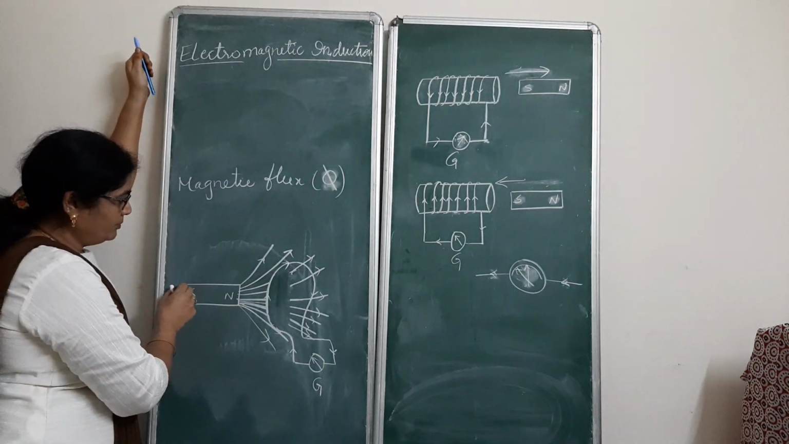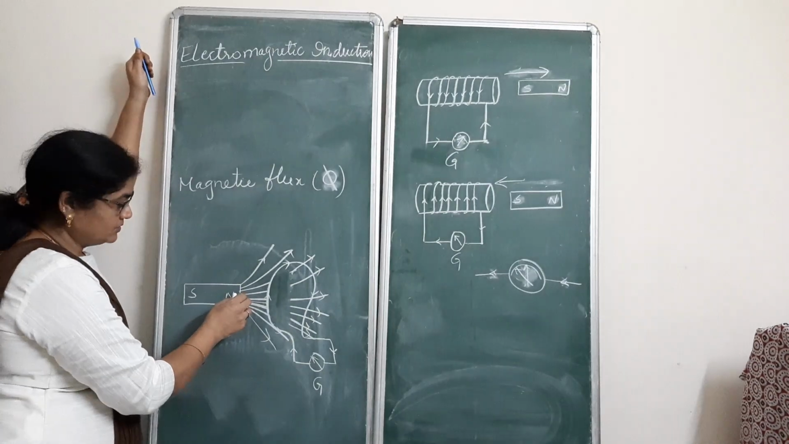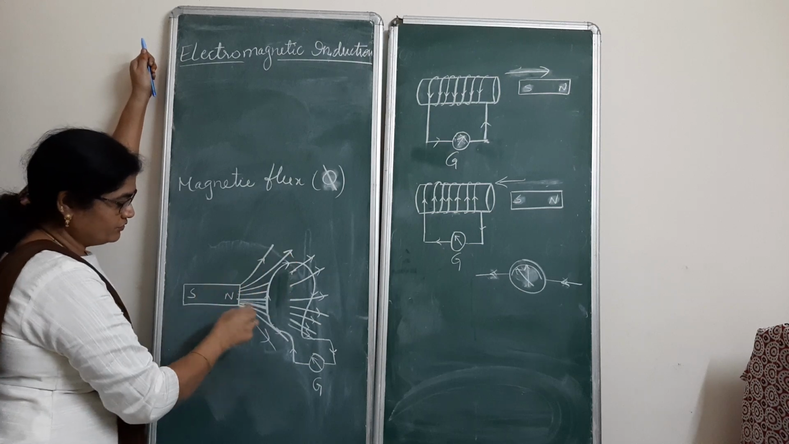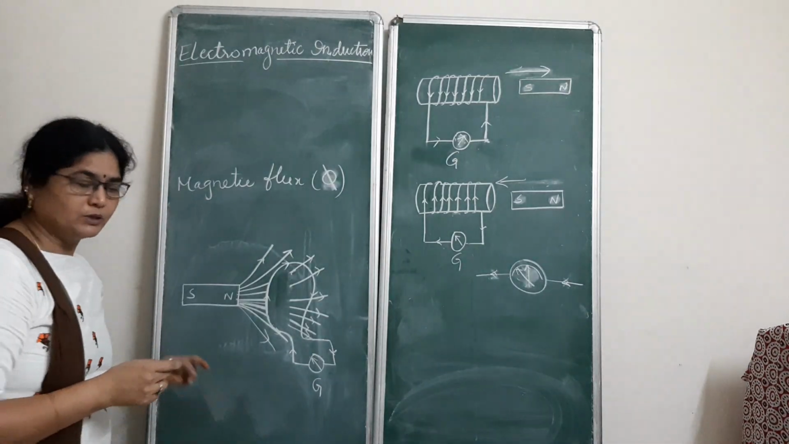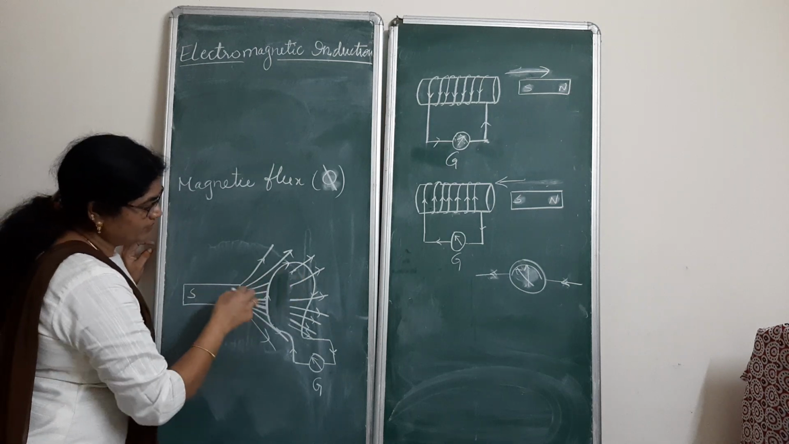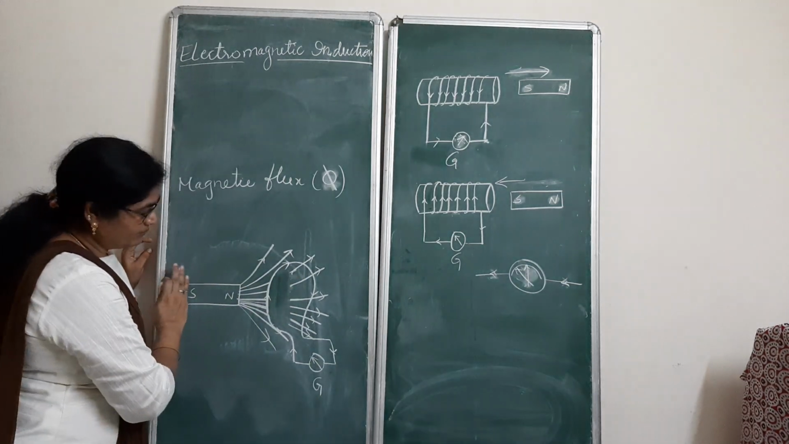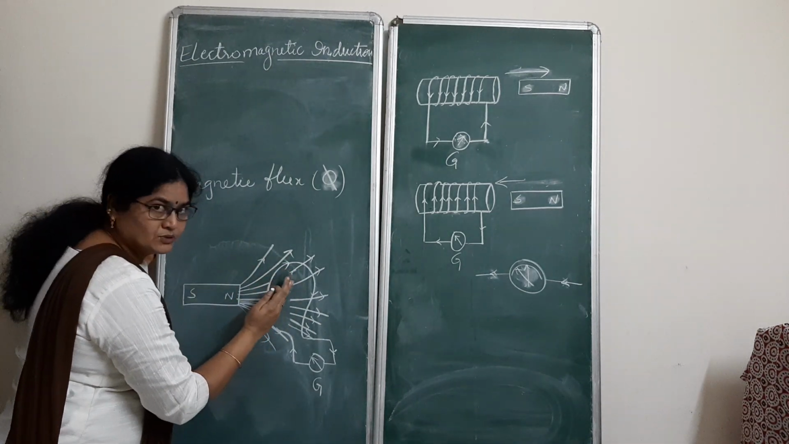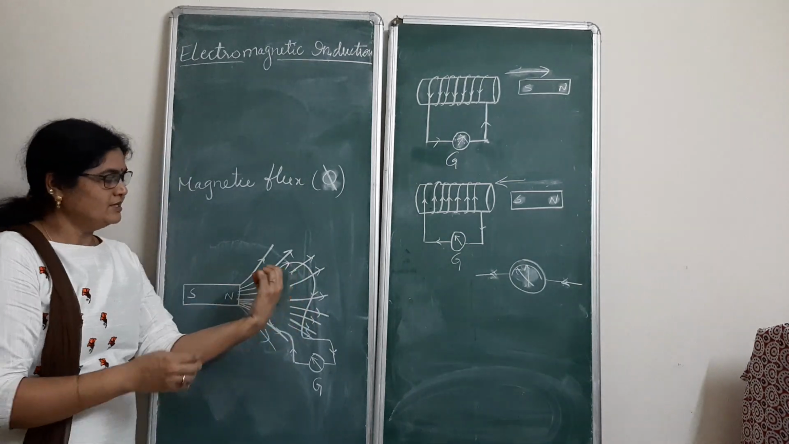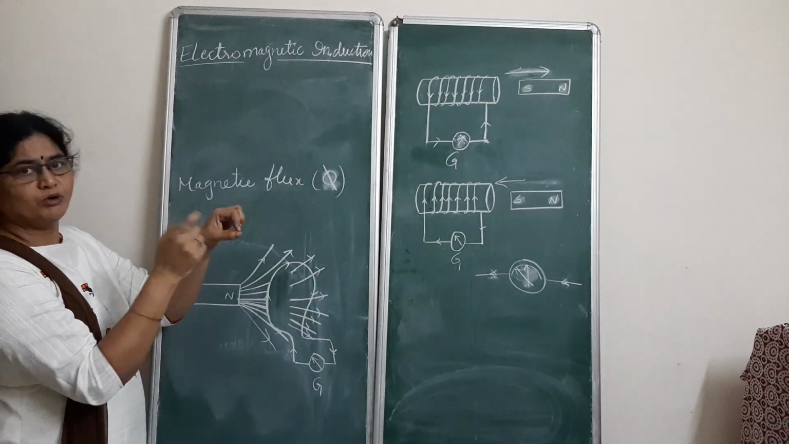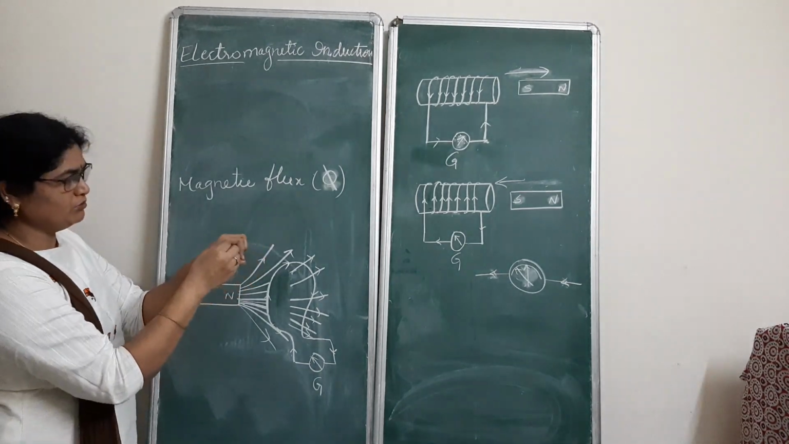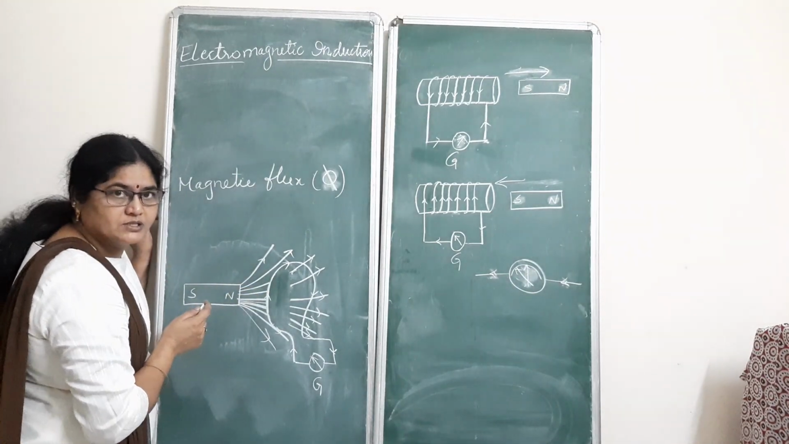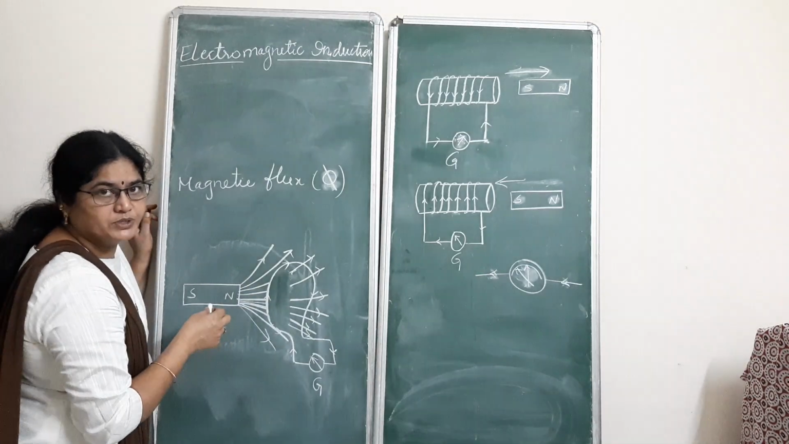When you are bringing the magnet close to the coil, we know the magnetic field lines always emerge out from the north pole. So when you move the magnet close to this coil, more and more field lines will pass through the area of the coil. The coil is like this, so through that area more field lines are passing. If you move the magnet away, then fewer field lines cross this closed loop.